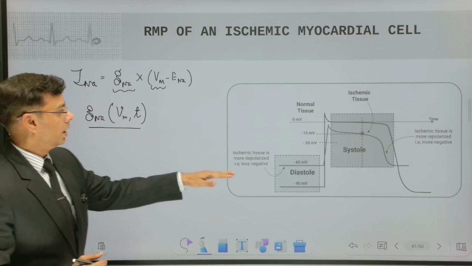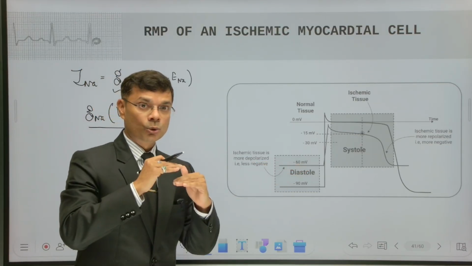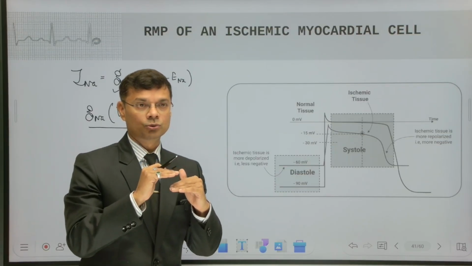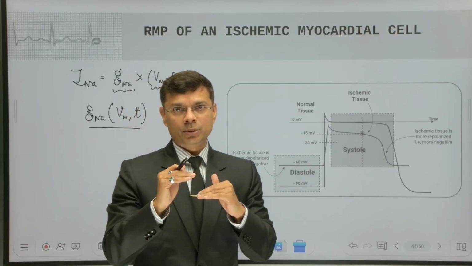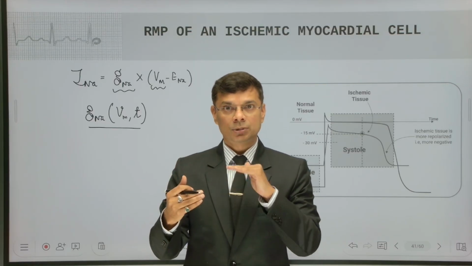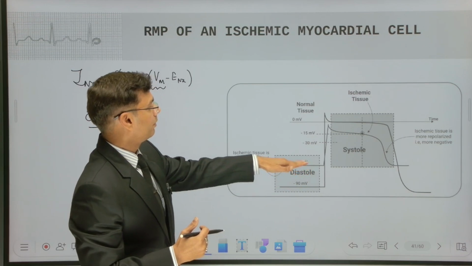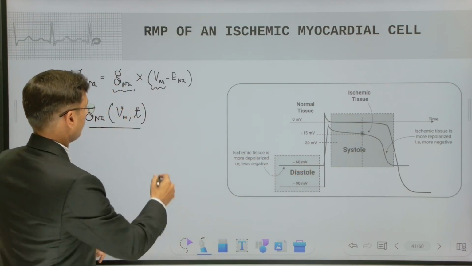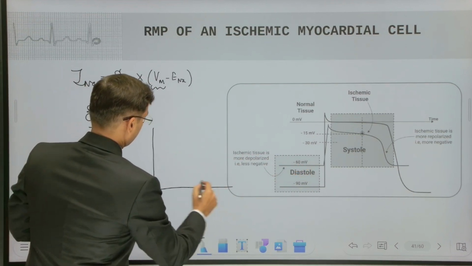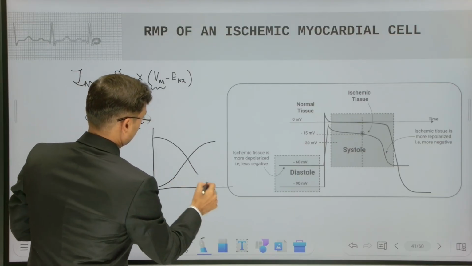Now, though this potential seems nearer to the threshold, so one could interpret that excitability may increase, also remember what happens when the potential comes to this level. If this is the activation kinetics, these are the activation gates, and these are the inactivation gates.